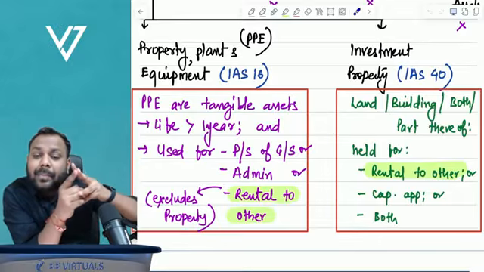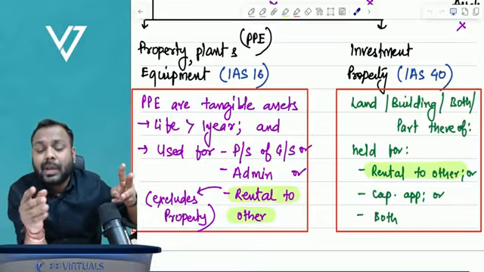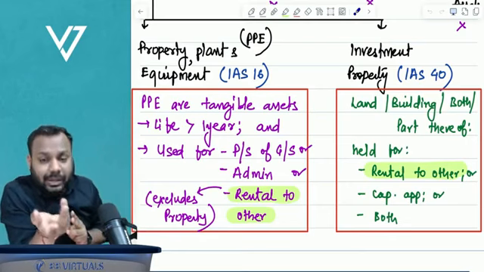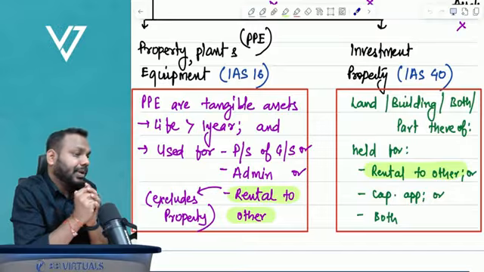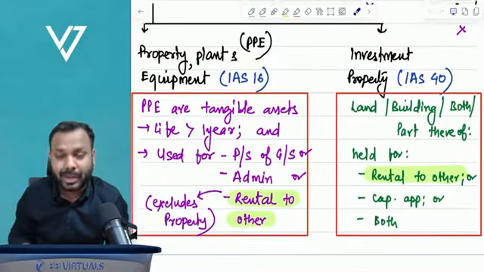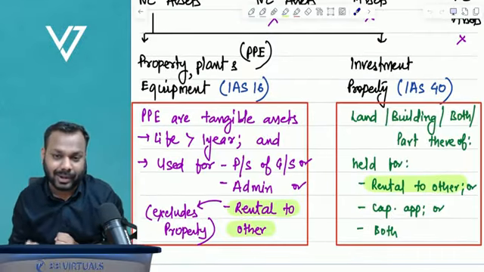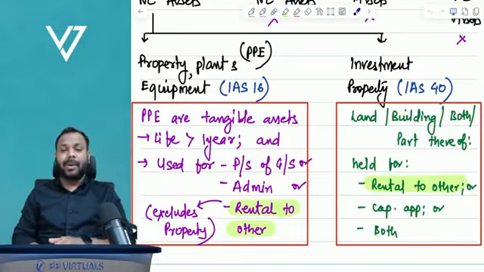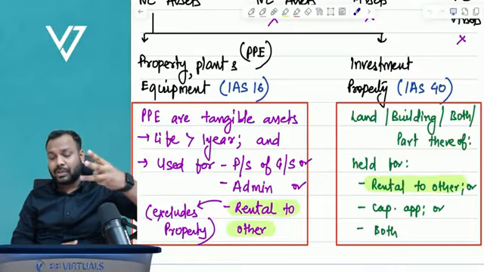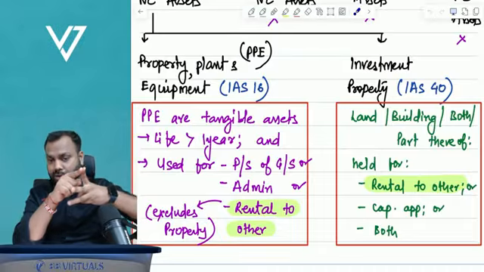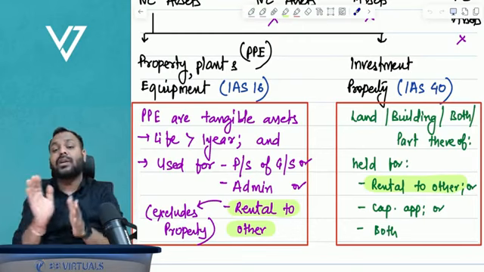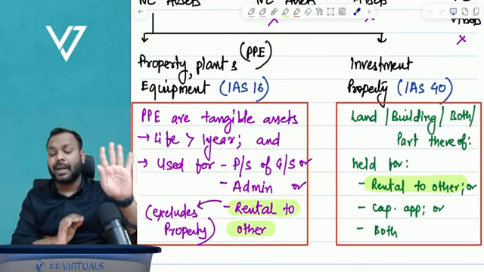Then administrative purposes. What is the meaning of administrative purposes? You can say the backend team. Then third comes rental to others, and the life of these assets should be more than one period. That is when it will become non-current. So again, property, plant and equipment is a tangible asset held for either of the three purposes, that is production or supply of goods or services, rental to others, administrative purposes, and the life is more than one period. That is called property, plant and equipment.